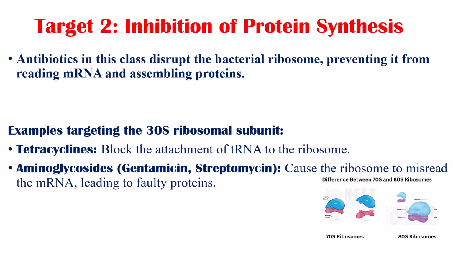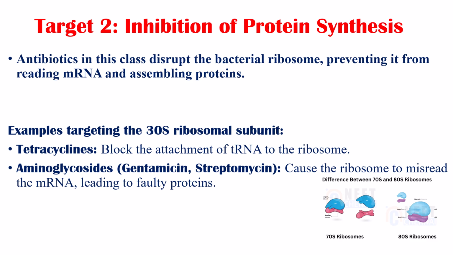The second is inhibition of protein synthesis. Antibiotics in this class disrupt the bacterial ribosome, preventing it from reading RNA and assembling proteins. Bacterial ribosomes are 70S and eukaryotic ribosomes are 80S. Bacterial 70S ribosomes are structurally different from eukaryotic 80S ribosomes, ensuring selective toxicity.